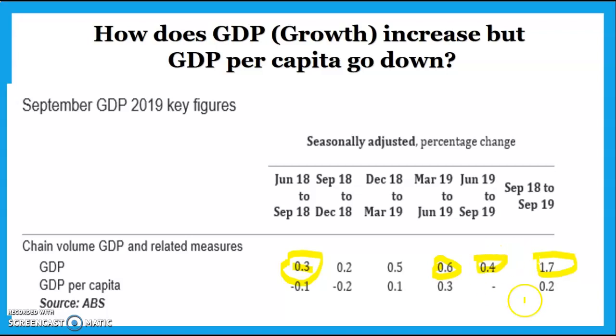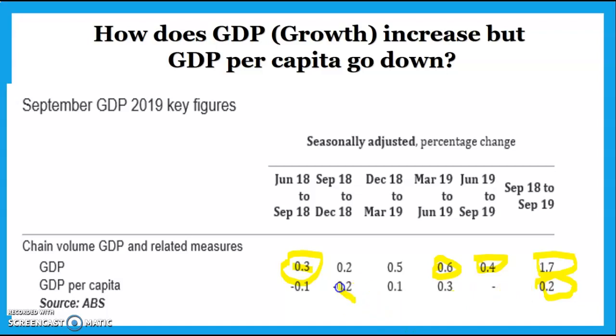GDP per capita is measuring what the income per person has increased by. So if you notice here, GDP has increased by more than GDP per capita. And basically what that means is that the income per person has grown slower than the overall income. And the reason for that is that our population also grows. So even if the total production increases, income per person will only grow if production grows faster than population.